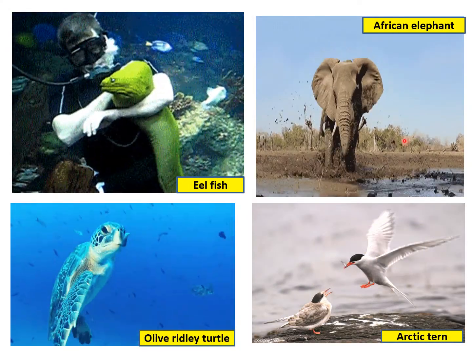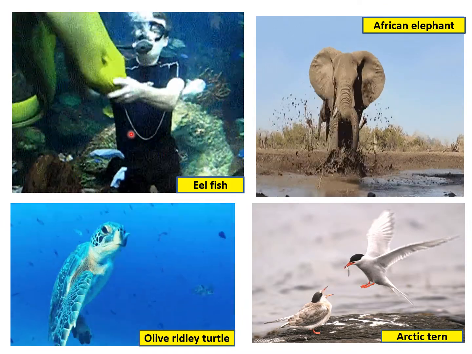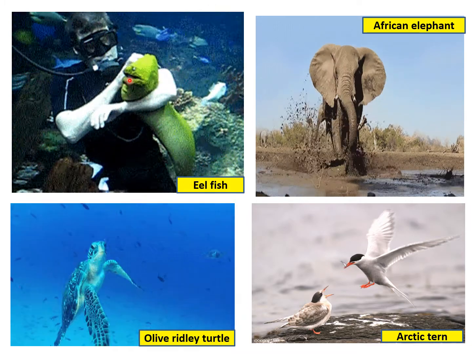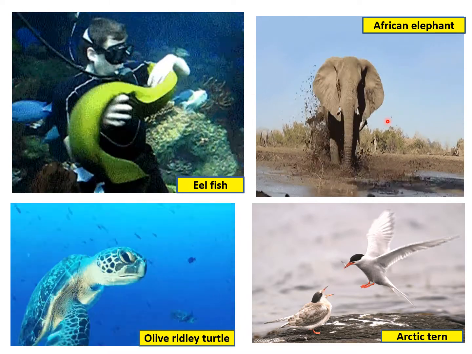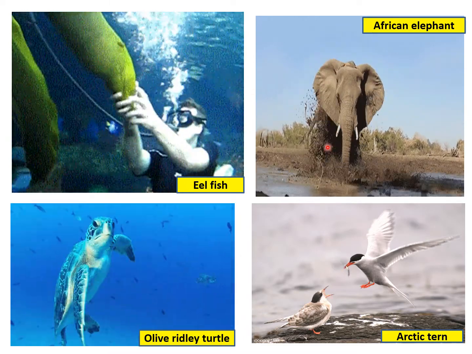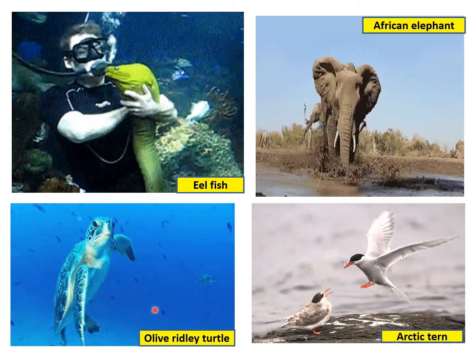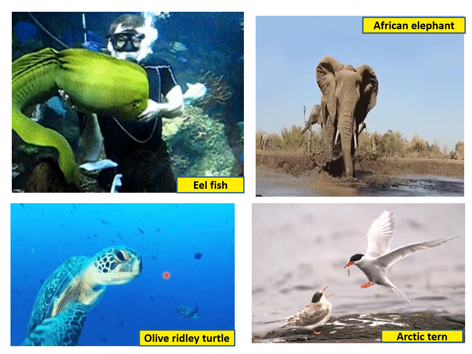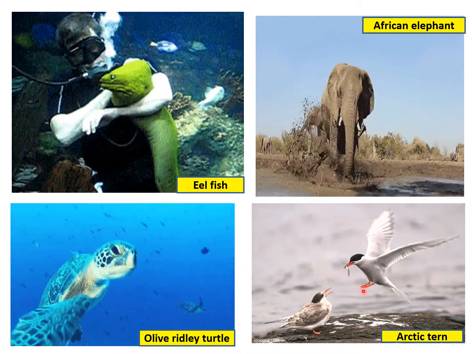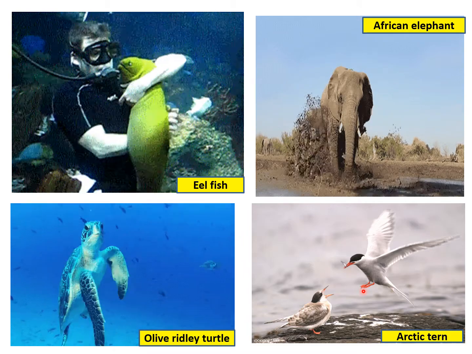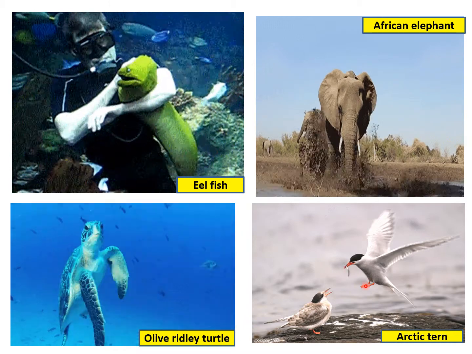Now here you can see I have put this eelfish. It migrates, as you have read, to ocean water to lay eggs. Now these African elephants, in the dry season, go to the areas where they get food. Then the olive ridley turtle, you can see, migrates from Odisha to Sri Lanka. Then the Arctic tern, as you all know, flies almost 30,000 to 35,000 kilometers, from the Arctic Circle to the Antarctic Circle. It is almost 18,641 miles.